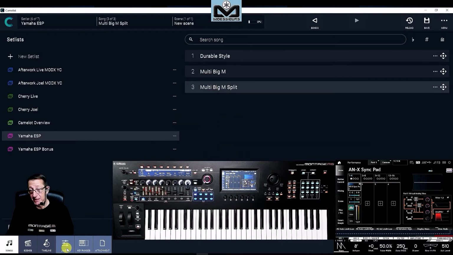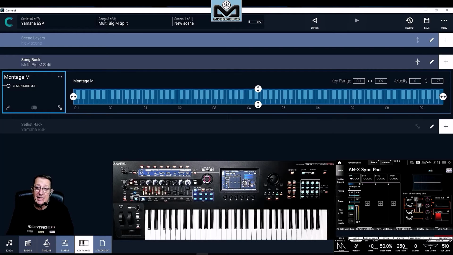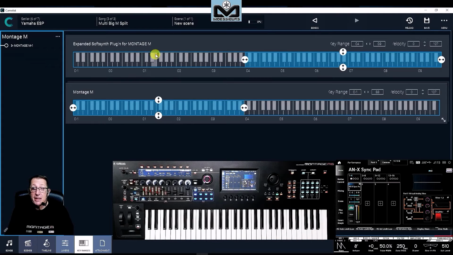So that's really the same thing. I have just split and edited the things a little bit because we will not hear the same sound. And is it easy in Cameload to split? Yes. Here, this is my physical keyboard for my Montage M, I will say. And if I want to see the two items, I need to click on the expand icon here. And now I see ESP here on the right, Montage M hardware keyboard on the left.